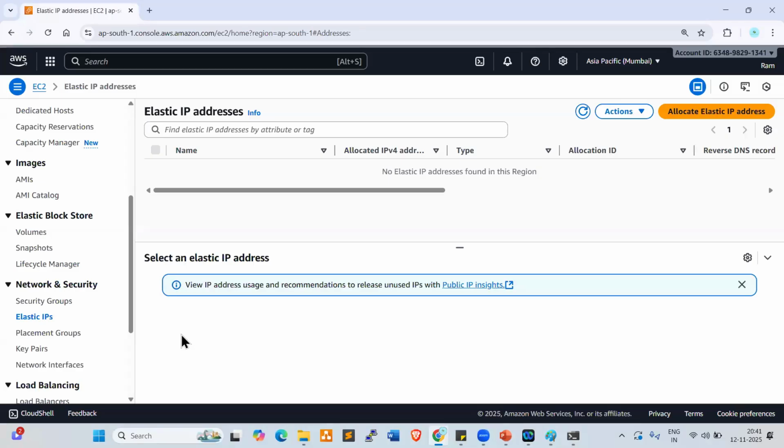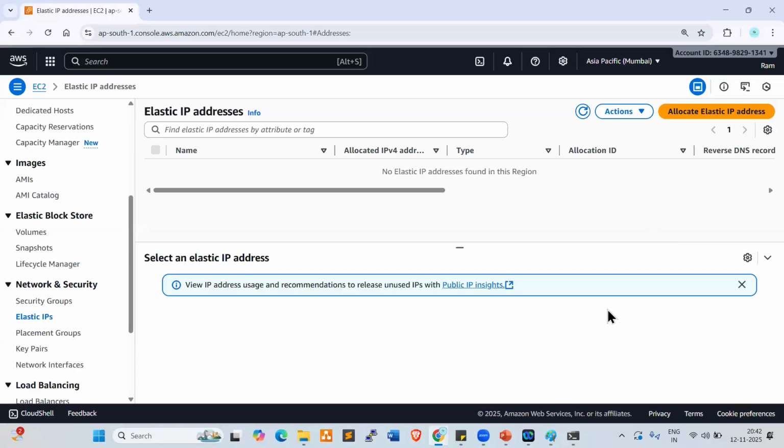So elastic IPs, we need to allocate from the data center. Practically, we can configure the IP and attach it to the server, and then we can use the server. In real-time projects, we get requirements like this: the client asks you to get an elastic IP from the data center and assign it to the server. How can we get the IP, and how can we assign it to the server? Practically, I'll show you. Wait for a few sessions.